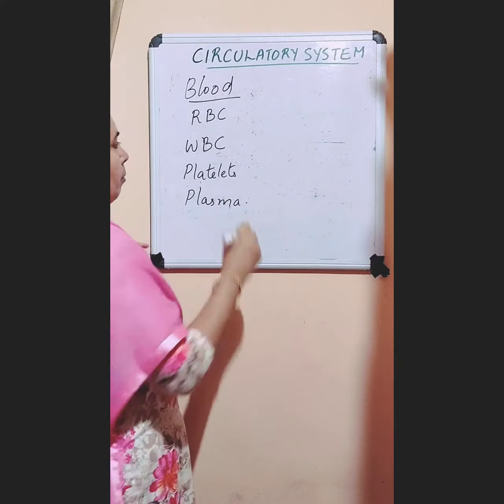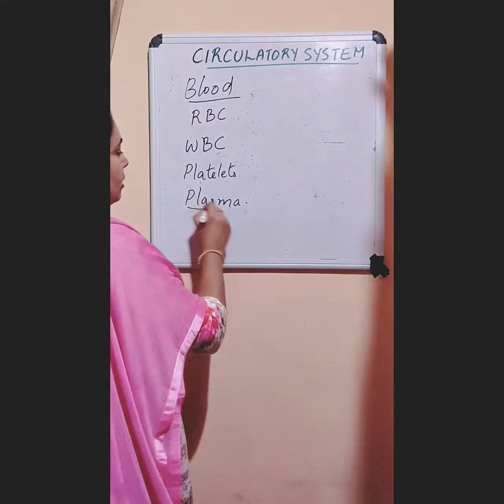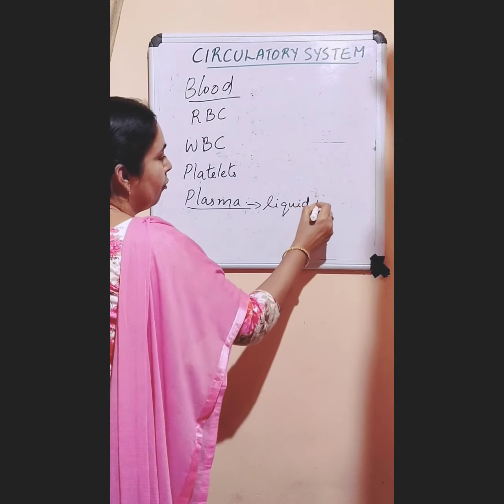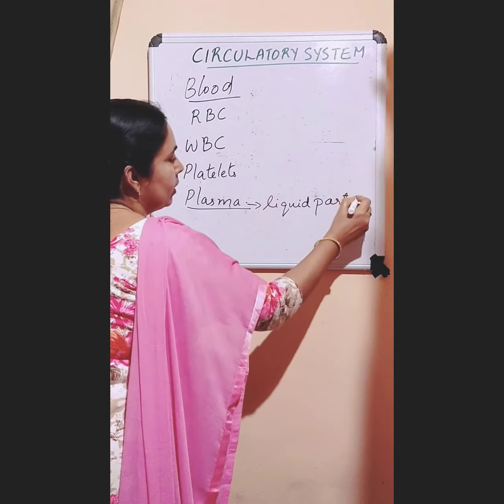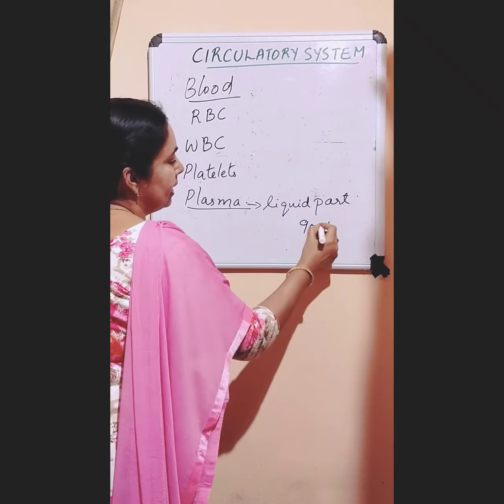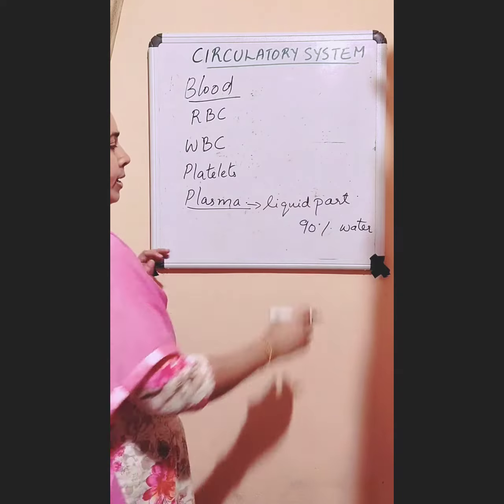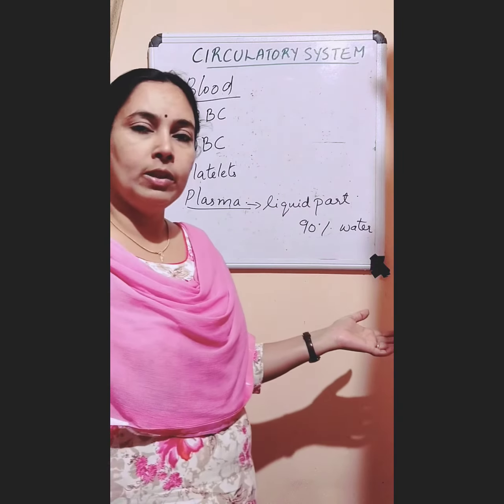So these are the components of our blood. And this plasma is the liquid part of our blood. About 90% of this plasma is water.